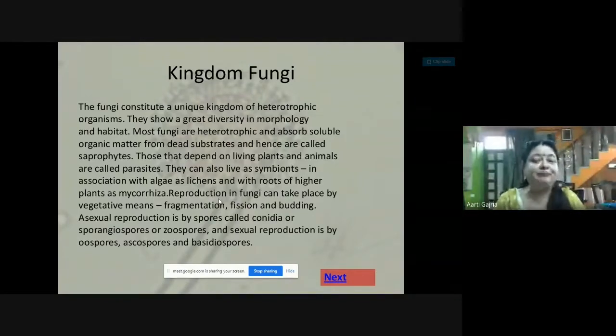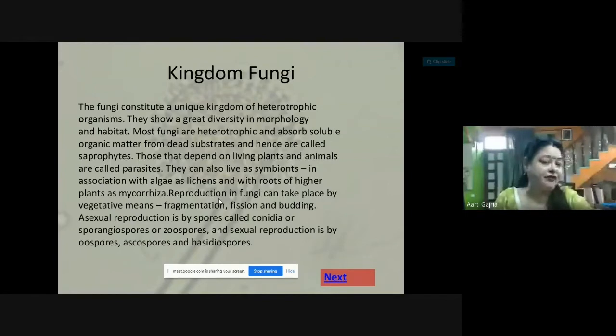So this type of symbiotic association of fungus with roots of higher plants is called mycorrhiza. So lichens and mycorrhiza, these two are the symbiotic associations of fungus with other organisms, algae or roots of the plants, and they are mutually benefiting each other.